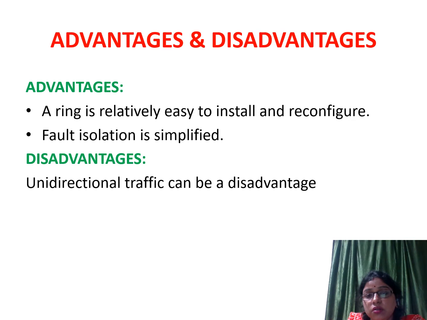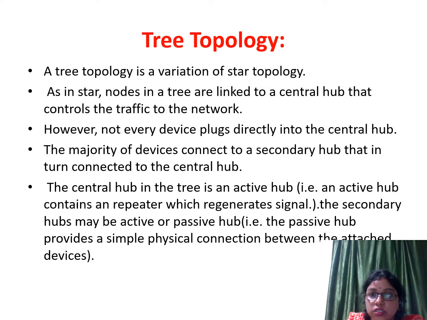So this is all about the four basic types of topologies that I have discussed, that is the mesh topology, bus topology, star topology and ring topology. Now we will discuss another two hybrid topologies or derived topologies. Derived topology means it comes from the basic topologies that I have discussed earlier. The first derived topology is tree topology.